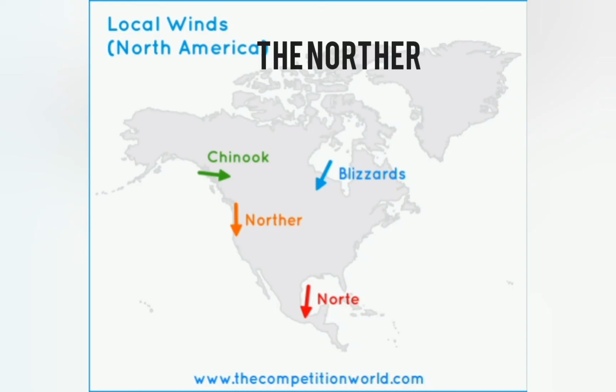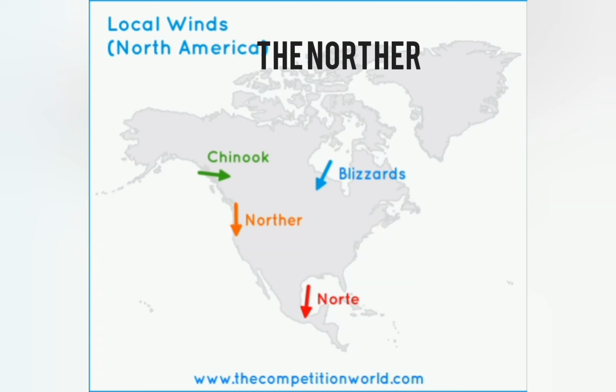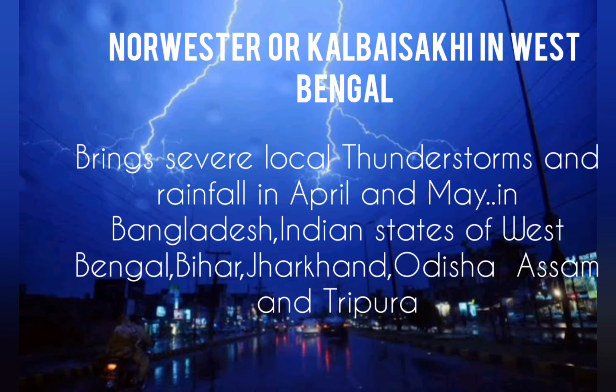Northers, in Chile and also the North American coast, are northerly gales with rain. They usually occur in the winter with a fall in air pressure and a cloudy overcast. They usually occur over the Gulf of Mexico and the western parts of the Caribbean Sea. Northers are very strong, cool, northerly winds which mainly blow in the winters, and they are humid with a lot of precipitation.